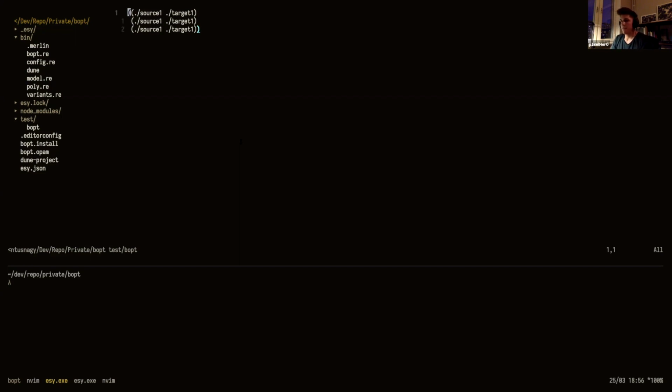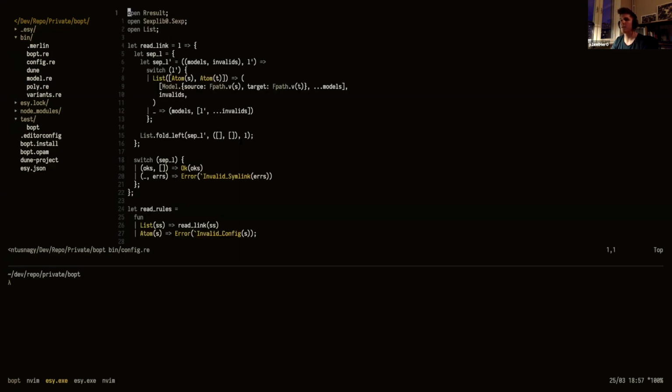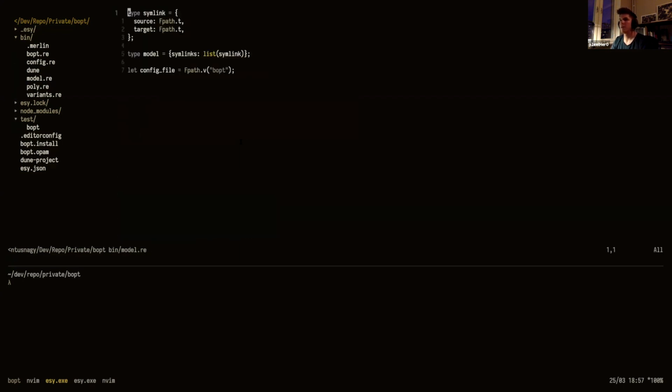The concept here is very basic right now. It's a list with sources and targets. The idea was to read this file from disk and parse the S-expression to get a config that will look something like this. So we have a symlink type, basically a source and a target. Fpath is a library that handles paths on your machine.